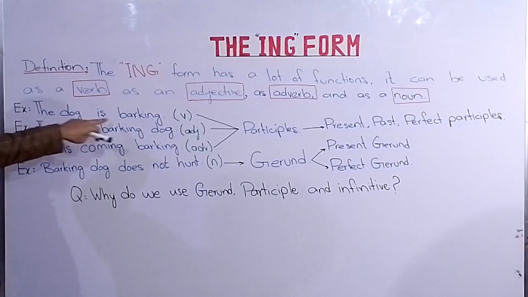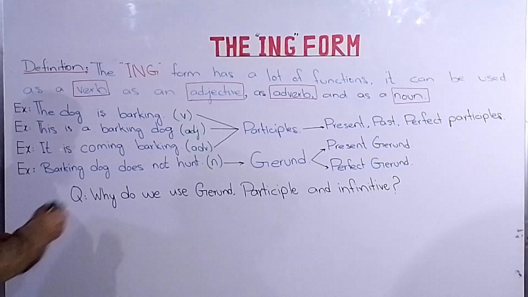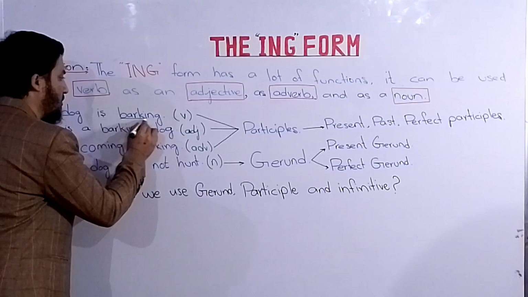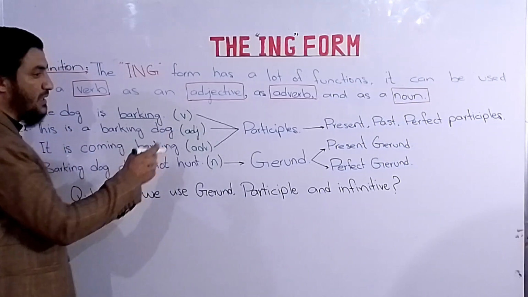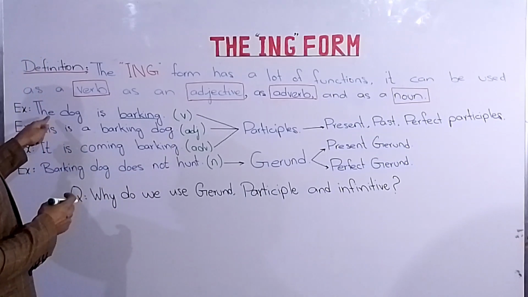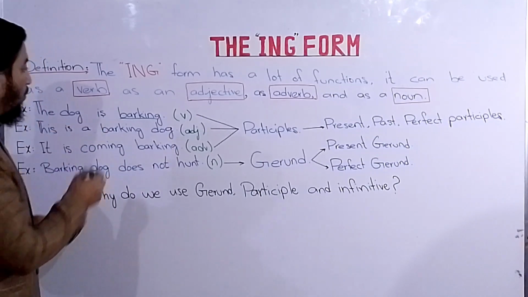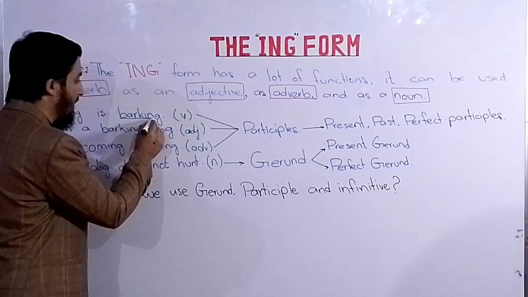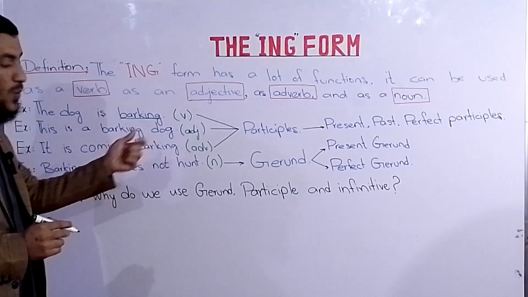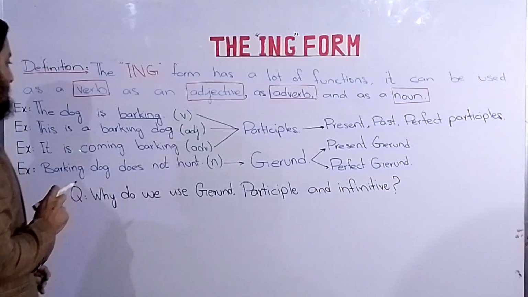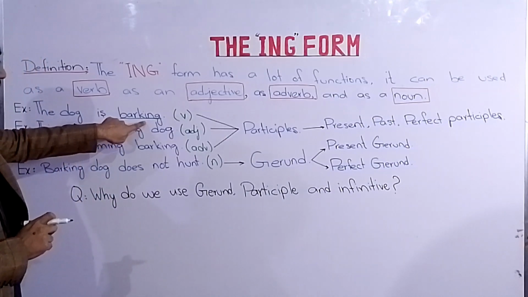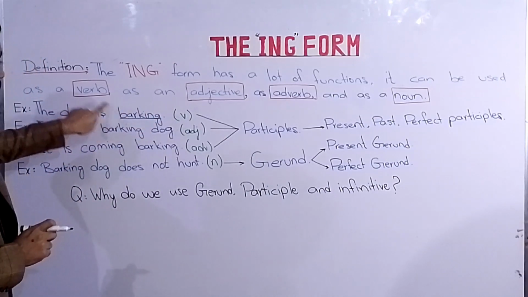The dog is barking. Here, barking is a verb, and we have got the main verb is bark, B-A-R-K, मतलब भौंकना. कुत्ता भौंकता है. But when we add the ing form, it becomes the continuous tense and work as a verb. ठीक है? The dog is barking. कुत्ता भौंक रहा है. So here ing form works as a verb.